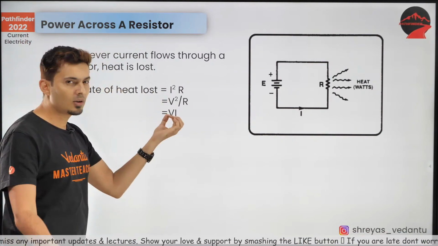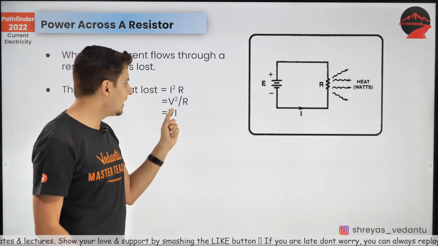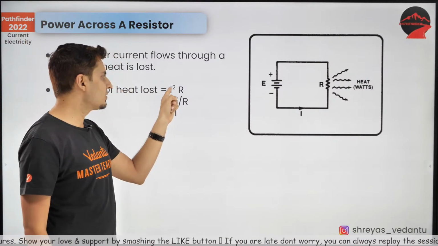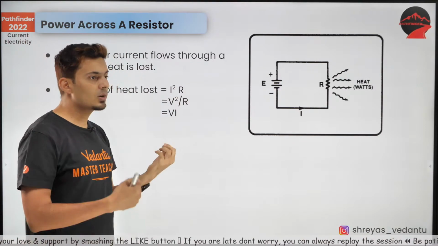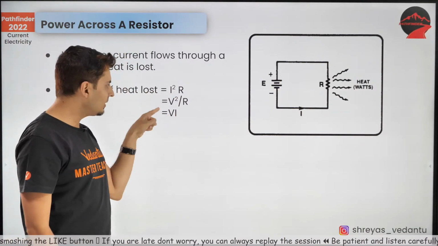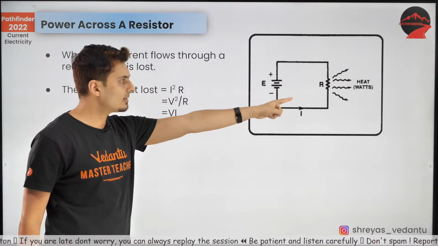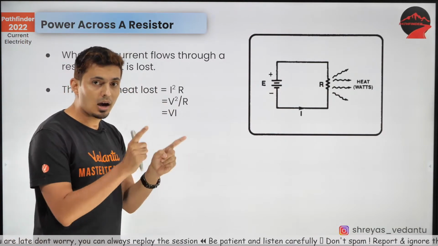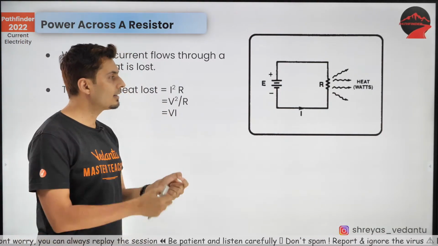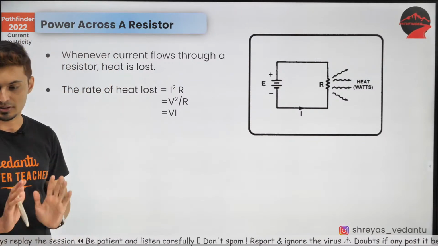You can use Ohm's law and you can see it is valid. If you just use V equals IR and substitute it over here, you will get this equation. Similarly, you can put R equals V by I, you will get this equation. So all the three equations are the same. I is the current flowing through the resistor, V is the voltage across that resistor, and R is the resistance. You can use any of the formulas depending on what the question is.